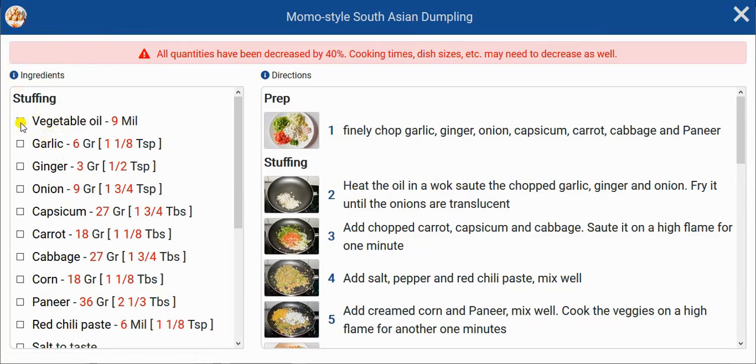And as you gather the ingredients, you can tick these tick boxes just to indicate that you've got them already. This isn't necessary, but may be helpful for some. With the directions, you are better off reading them through once before you start cooking, just to be aware of what's coming. And that's probably about it for this screen.